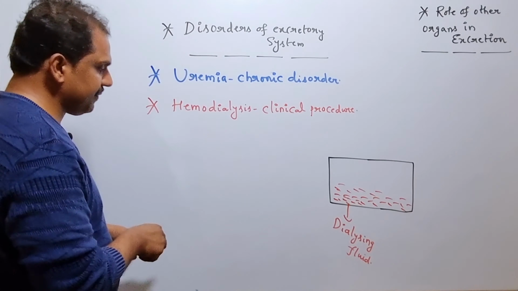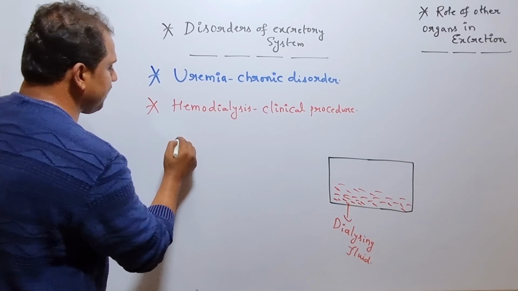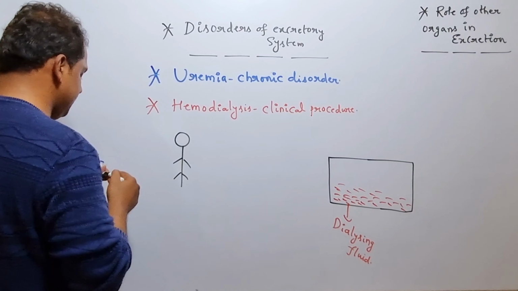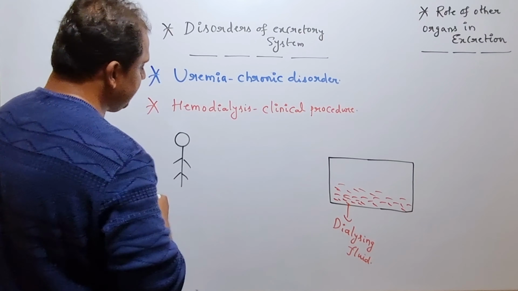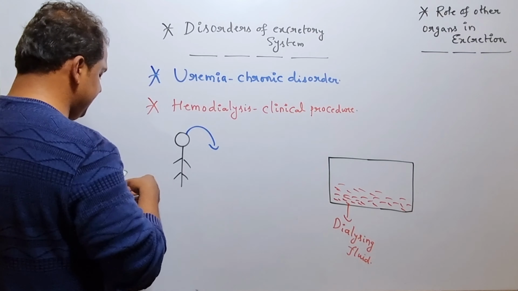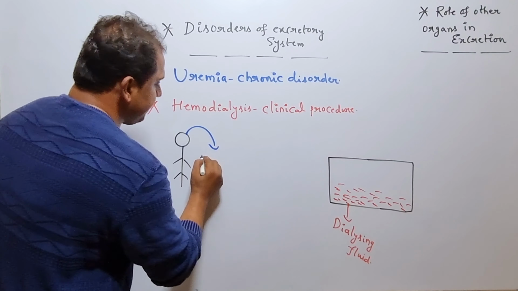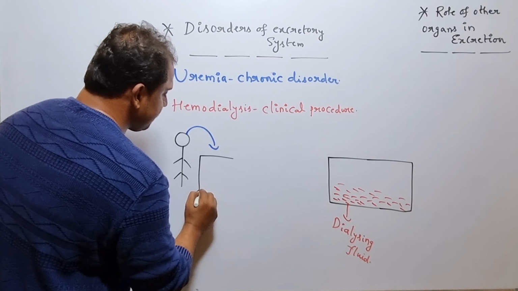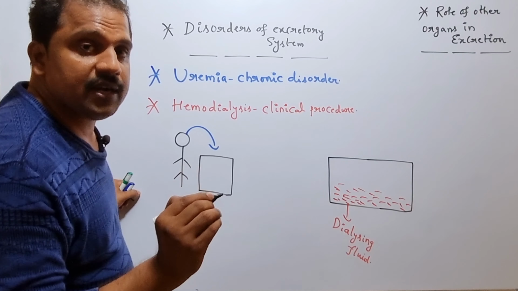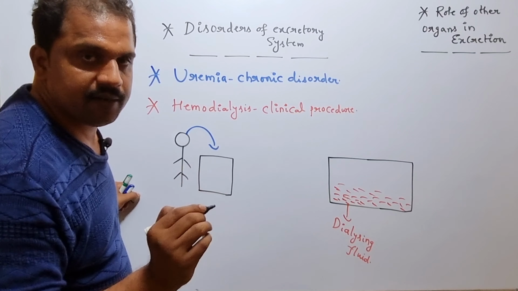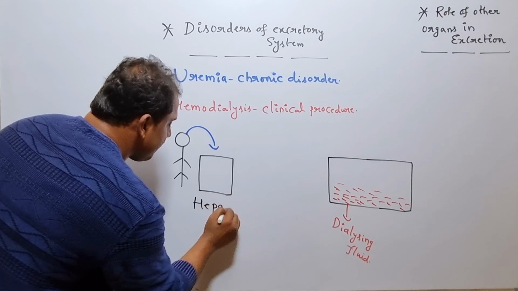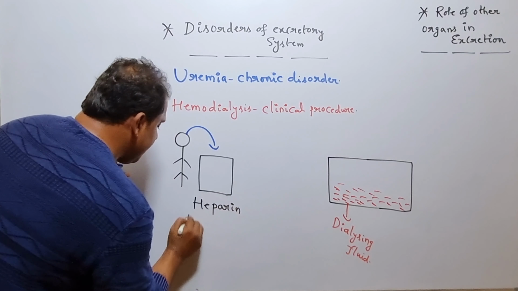So I am showing you a rough diagram, right? Let us assume this as the affected individual. From the affected individual, initially the blood is collected through the arteries, and this blood, which contains various nitrogenous waste, remains in association with a specific anticoagulant solution, which is nothing but what? Heparin, which is an anticoagulant.